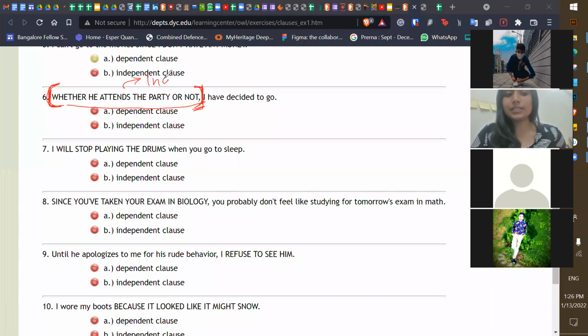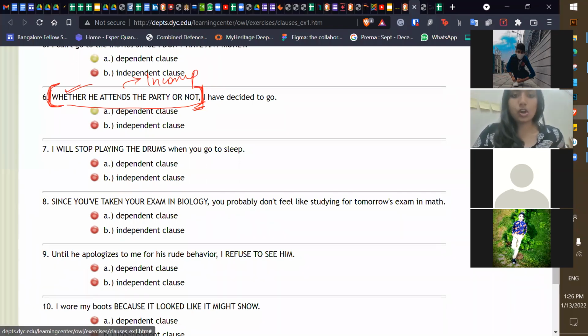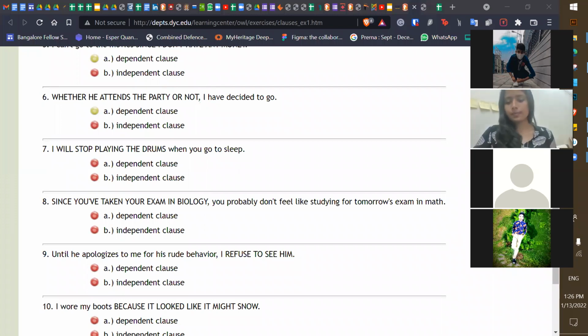This is an incomplete sentence. Whether he attends the party or not. Again, it is starting with whether. Starting with a condition word. I have decided to go is a complete sentence. This is an incomplete sentence. So which clause is it? Dependent clause. Okay, fine. Let's do the seventh one.